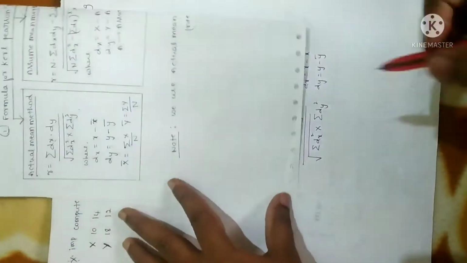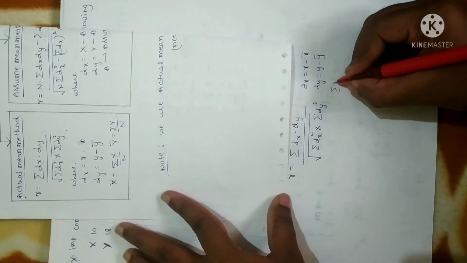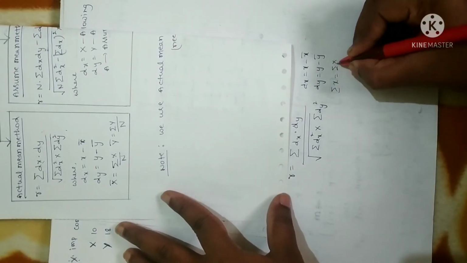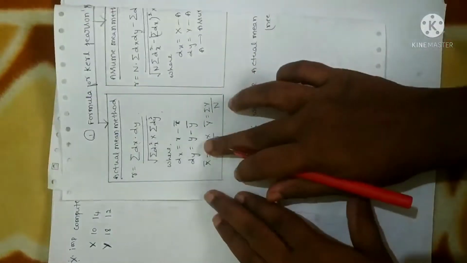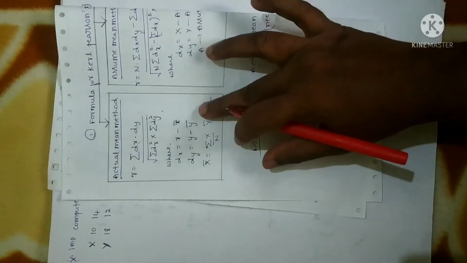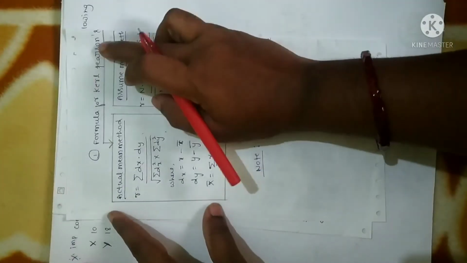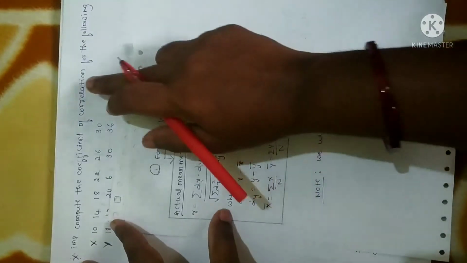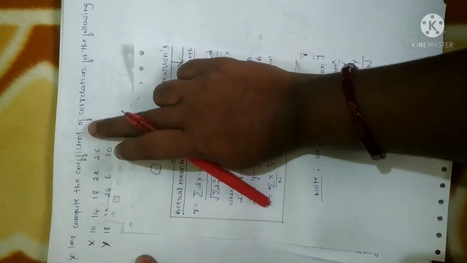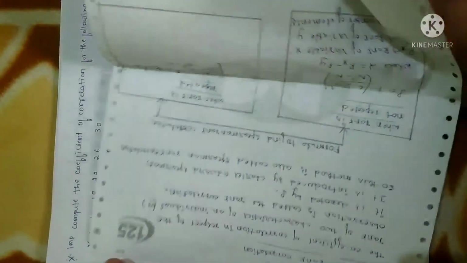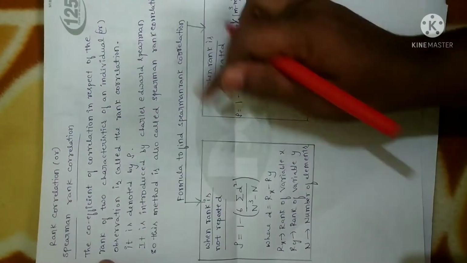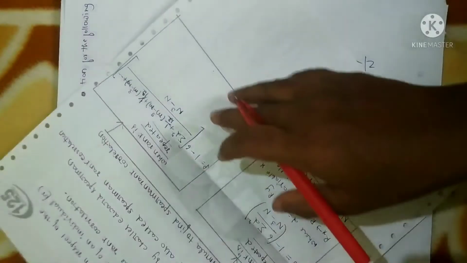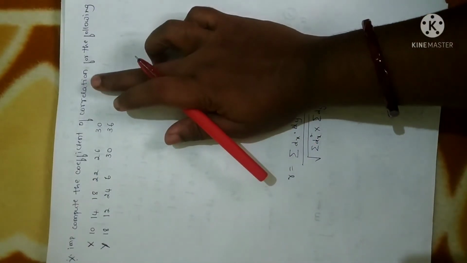I have just written the formula. x bar can be calculated as sigma x divided by n, and y bar as sigma y divided by n. This is the actual mean method, and throughout this session I am going to use the same formula. For Karl Pearson coefficient you have to remember this formula for solving problems, since the question asks to find the correlation. If they ask for rank correlation, they will specifically mention it, and in that case you use the other formula. It is not asked here; we only need the correlation value, which is why I have listed this formula.